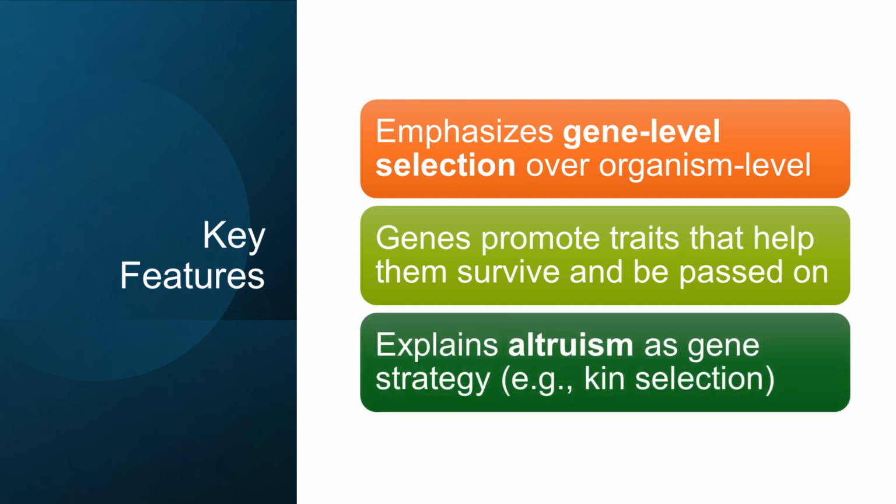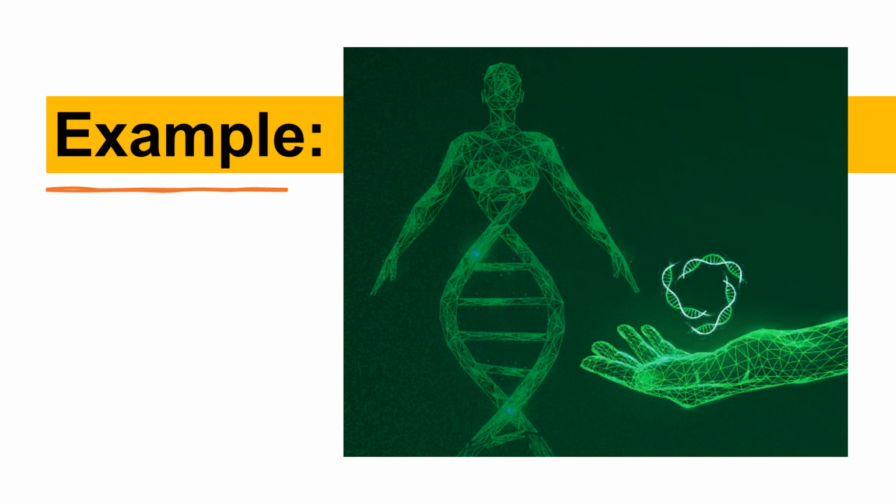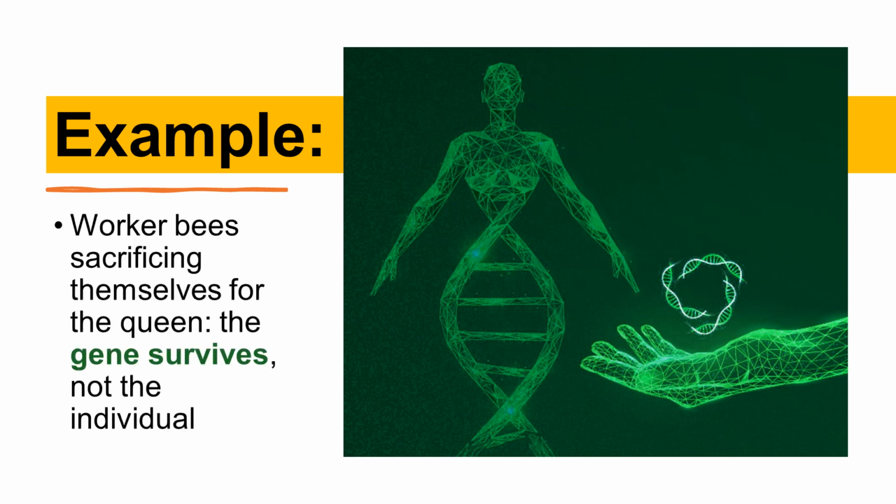Explains altruism as gene strategy, e.g., kin selection. Example. Worker bees sacrificing themselves for the queen. The gene survives, not the individual.